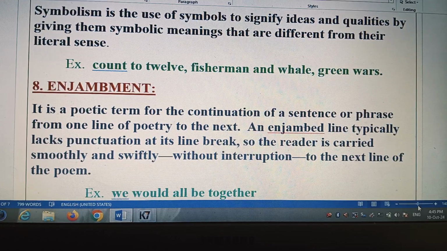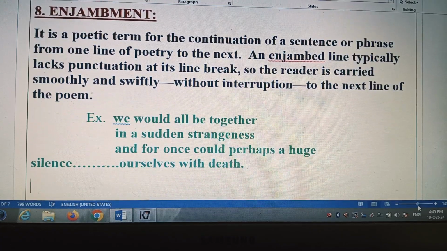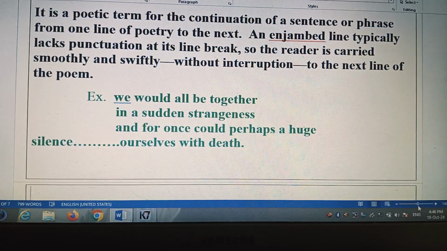And the next, enjambment. It is a poetic term for the continuation of a sentence or phrase from one line of poetry to the next. An enjambed line typically lacks punctuation at its line break, so the reader is carried smoothly and swiftly without interruption to the next line of the poem. The meaning is that when the poet carries the poem forward without any punctuation marks, comma or full stop, that is called enjambment.